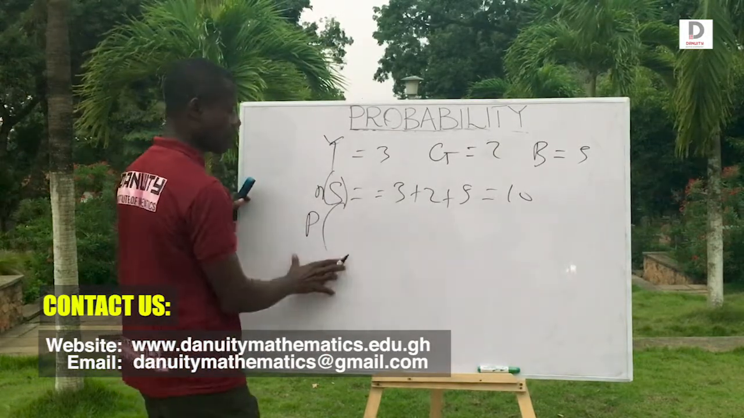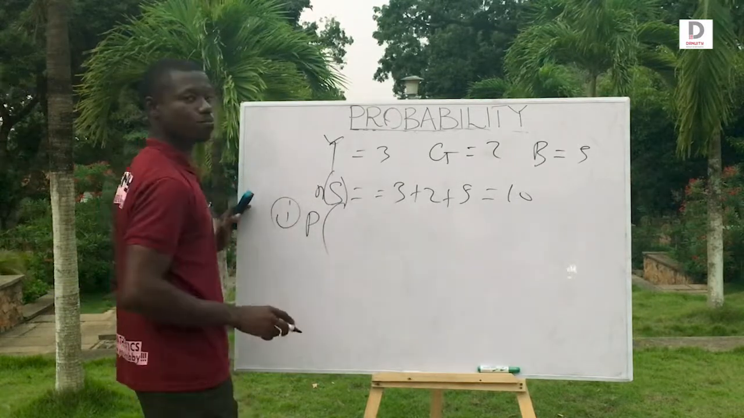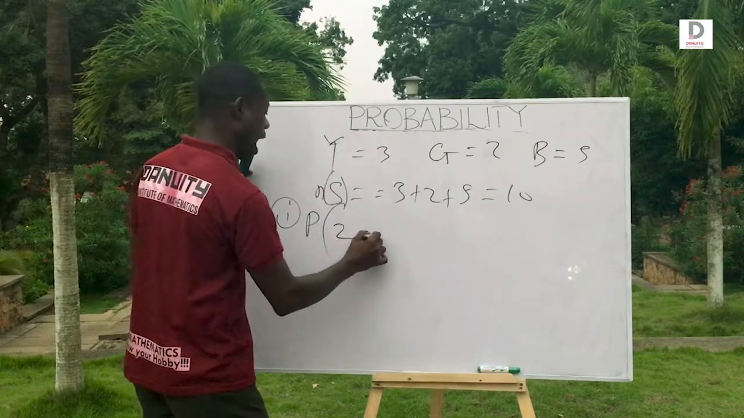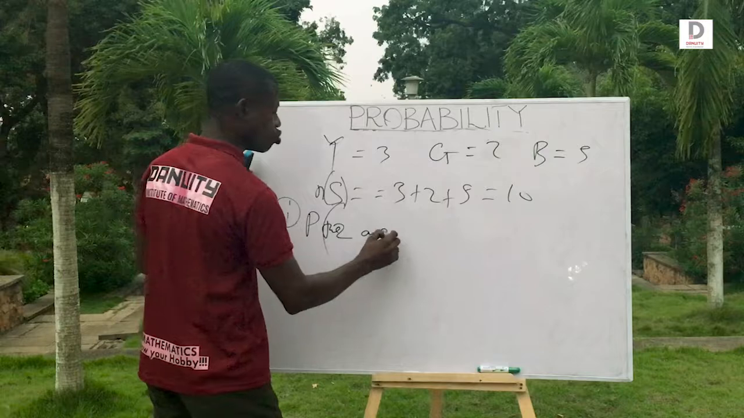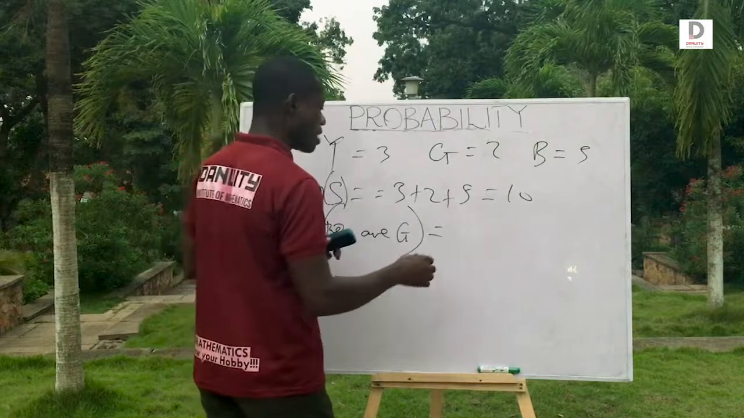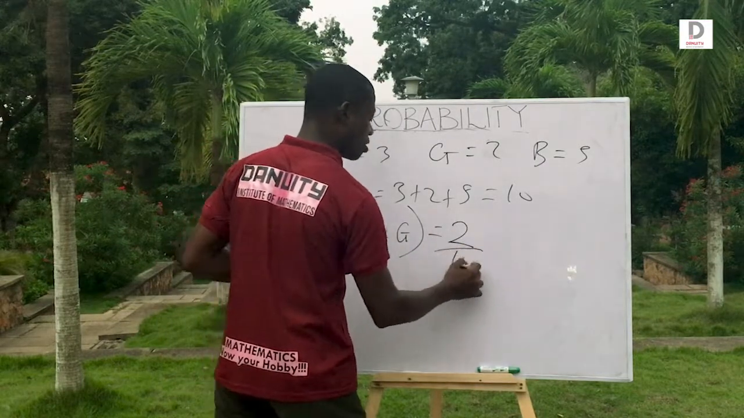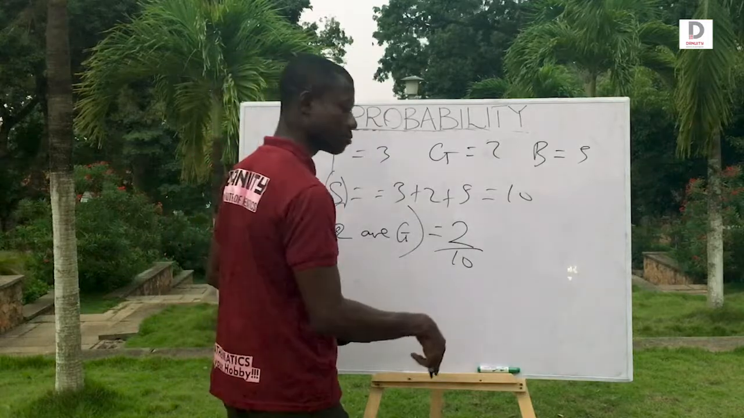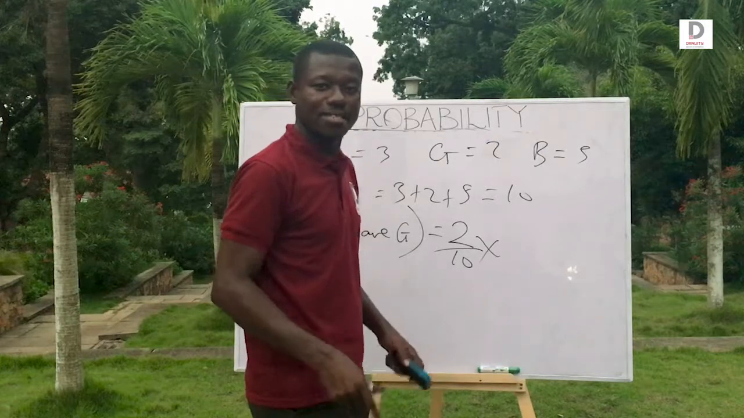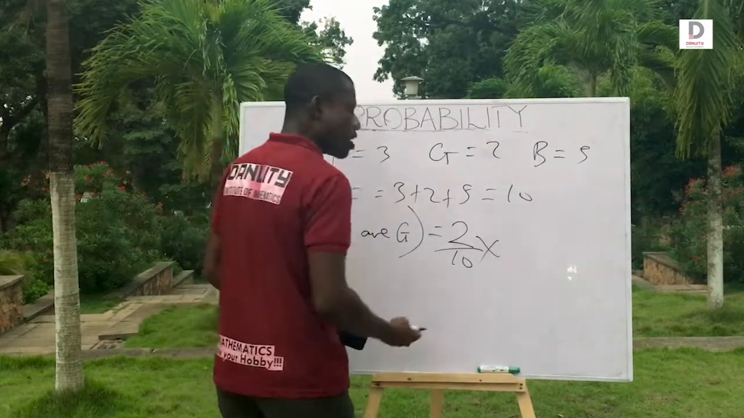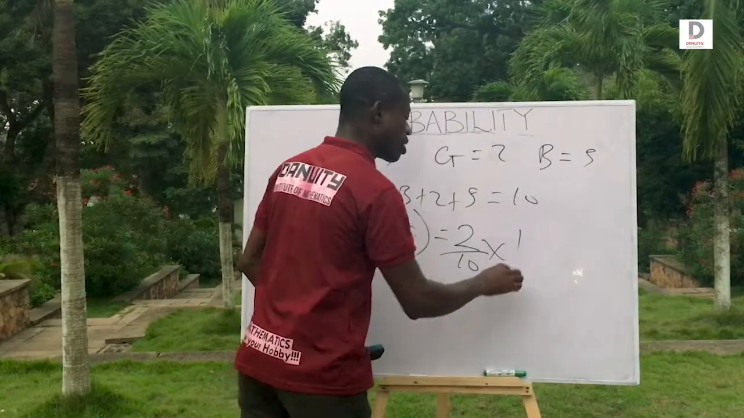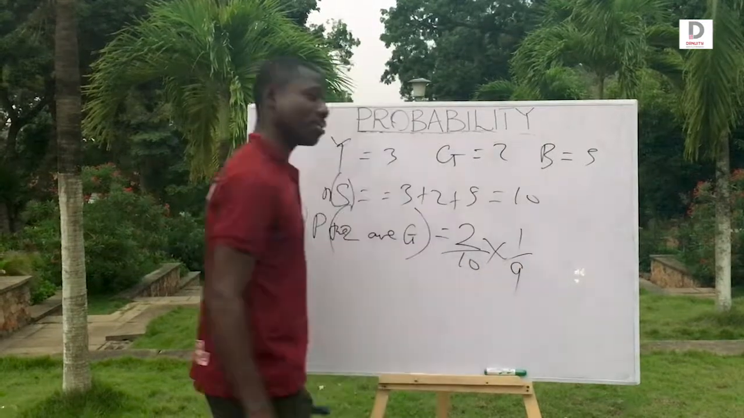So what is the probability that the two of them are green? Listen carefully, the two are green. Good. So first one is green over the sample space. Do you agree with me? First one is green, and second one is also green. Now, picking the second one, the number of green will remain 1, and the total will remain 9. Do you agree with me?